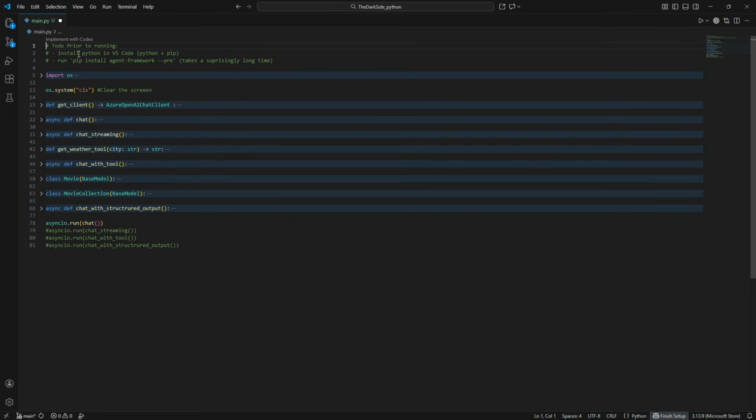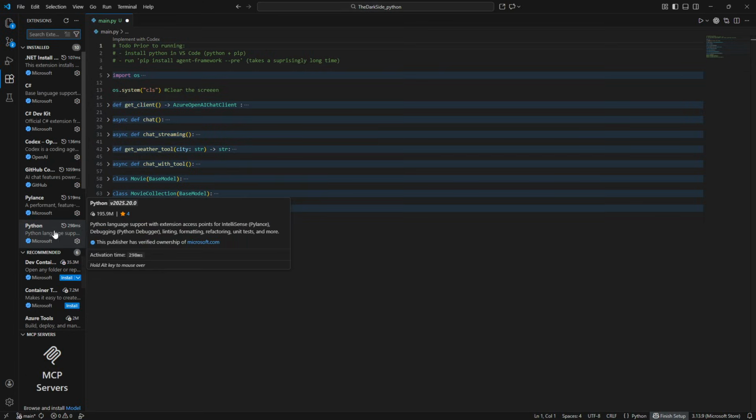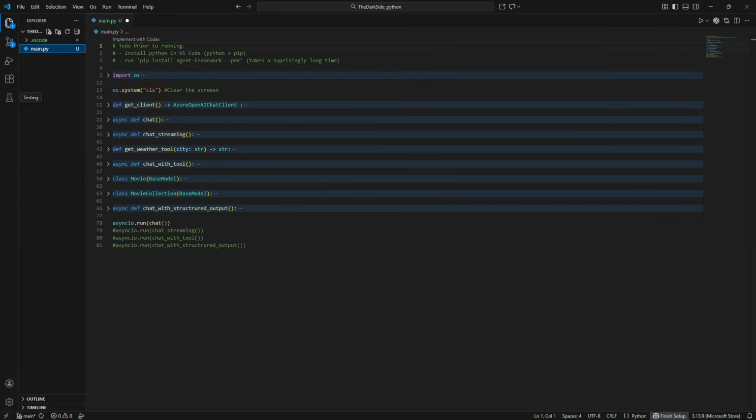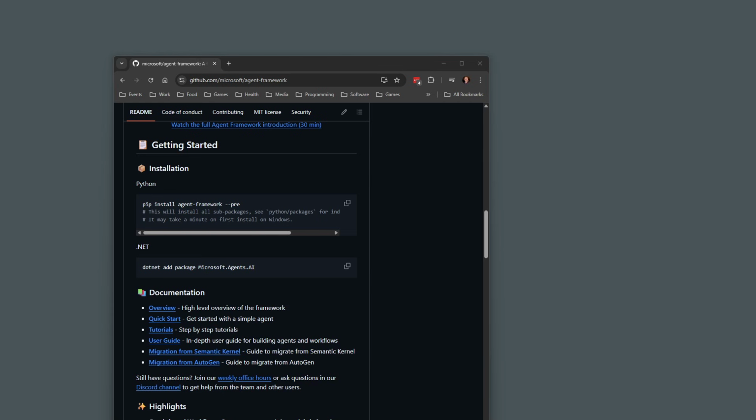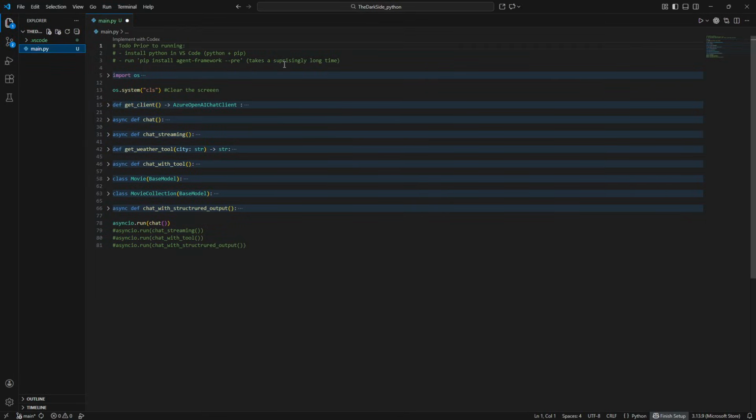I needed to install Python in VS Code. You have an extension for that. And then I made a file called main.py. Then, if we look at Microsoft Agent Framework's own page, it says we need to say pip install agent-framework --pre. I did that. That took a surprisingly long time. It seems like you download everything, and not just different NuGet packages, but it took a couple of minutes and then it was done.